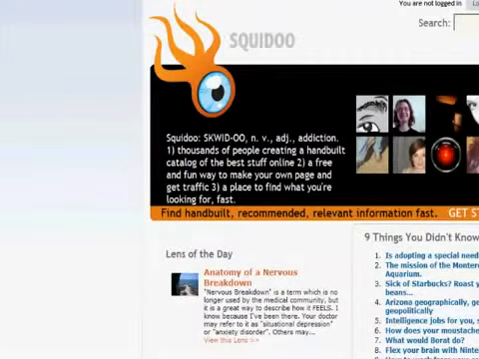Squidoo.com is a site which was put together by a marketer called Seth Godin. Many of you may know him. He wrote the book Purple Cow. And he put together a site that is pretty much exactly the same as Hub Pages. And so if you were to look in here, I've done the same thing, I've created what's called a lens. In Hub Pages they're called hubs, in Squidoo they're called lenses. And I've created a very similar article in here at the same time under the same topic.